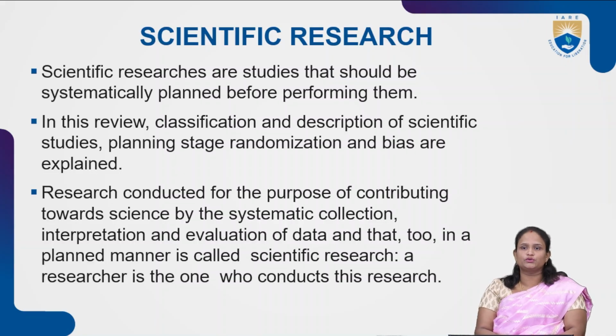We are going to do this research in a systematic manner, means there are some steps for conducting this research. In a systematic manner, we are going to start our research and we are going to continue this research. Based on this manner and based on the description of this research, we are going to plan our research work and we will do the research.